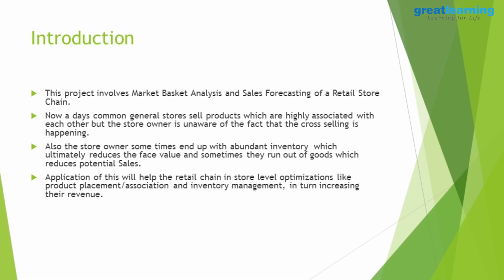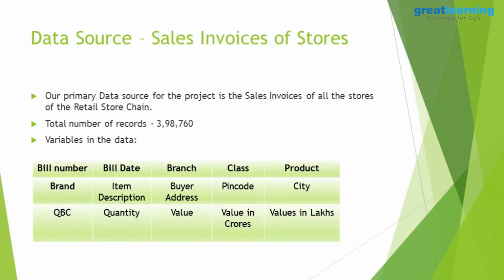So market basket analysis helps a retail store in shelf management, and forecasting helps in inventory management for the future and setting the sales target, etc. Our data came from 14 stores of a retail chain. We had a number of variables like bill number, bill date, branch, class, product, value, and quantity. There was something called QBC, which represents the code for a product. We had some 4 lakh rows of data.